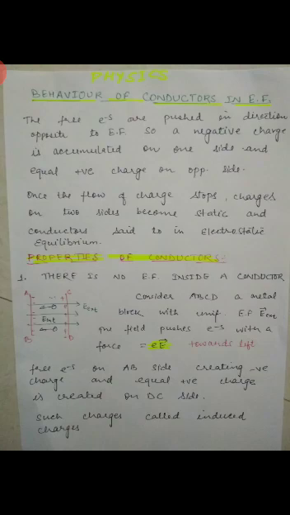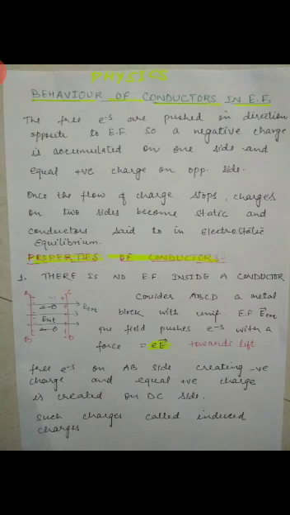Now the free electrons on the AB side create negative charge and equal positive charge is created on the DC side. When the conductor is placed in electric field, these kinds of charges are developed, and they are called induced charges, right?